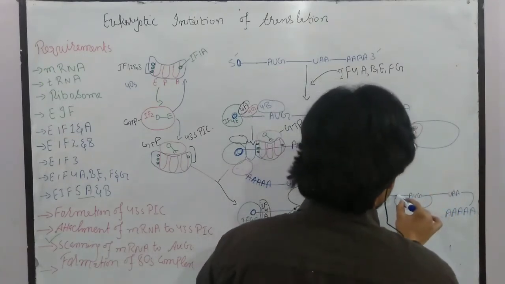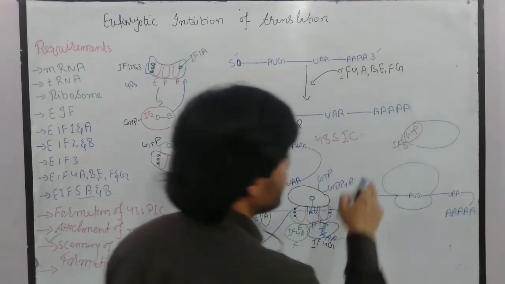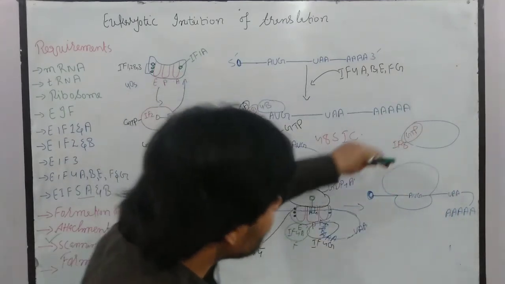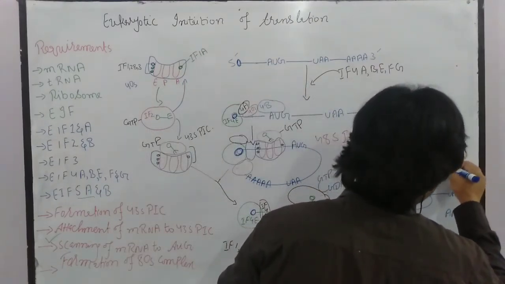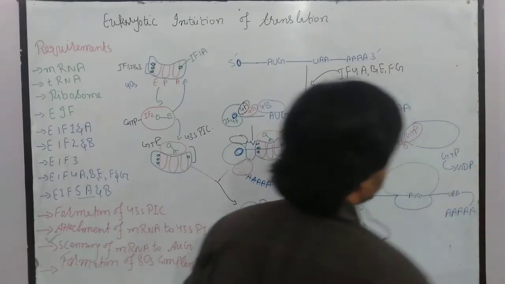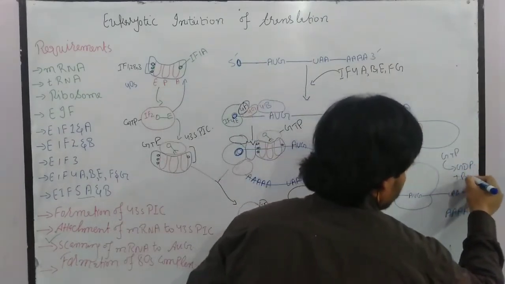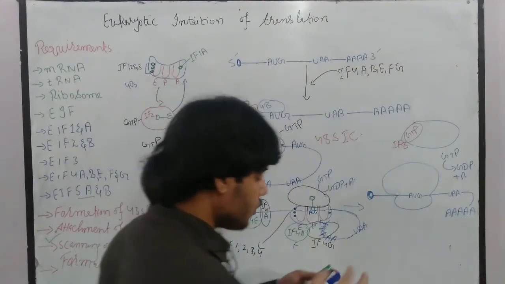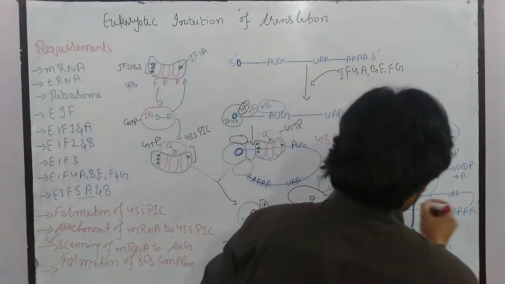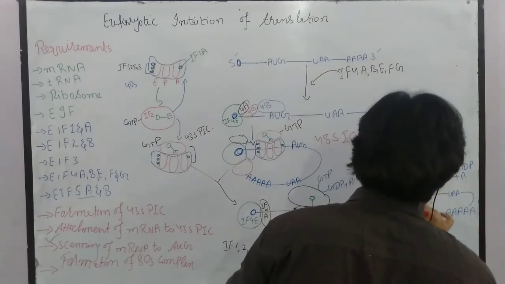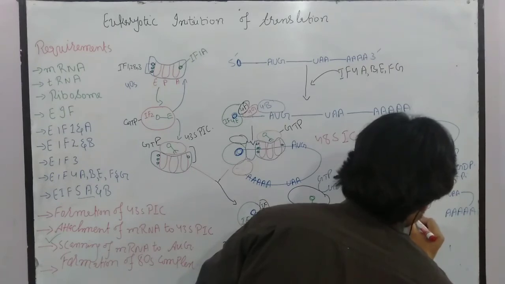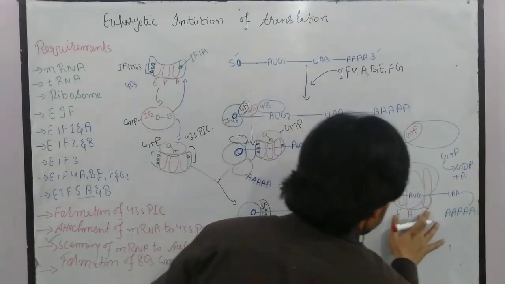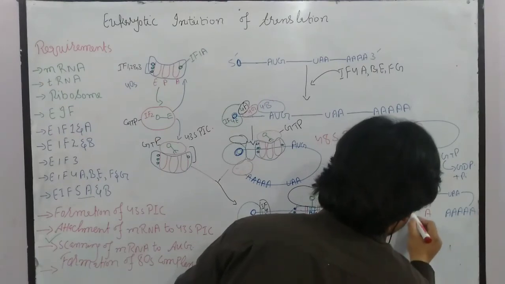Now this large subunit will be brought by initiation factor 5B, and once it binds here, the GTP will be converted into GDP. After that, inorganic phosphate will also be formed, in which the energy will be used. And then, let's suppose these are the sites: site 1, site 2, and site 3. So this is the E site, A site, and P site. Sorry, A site and P site.